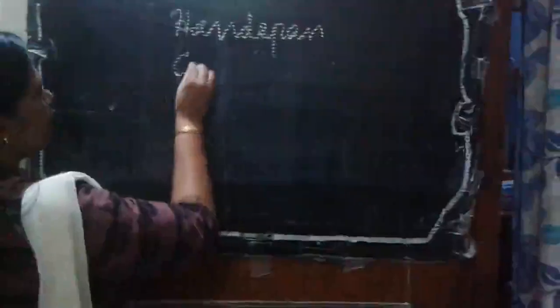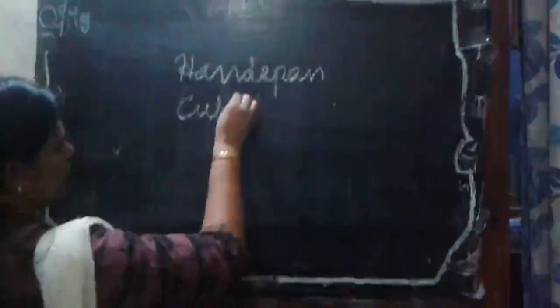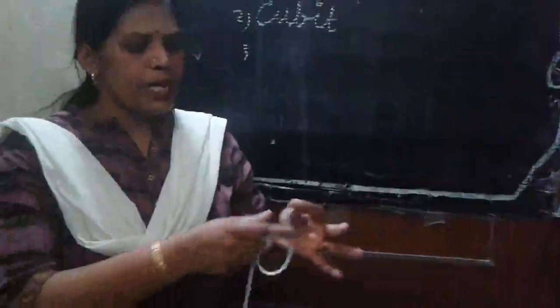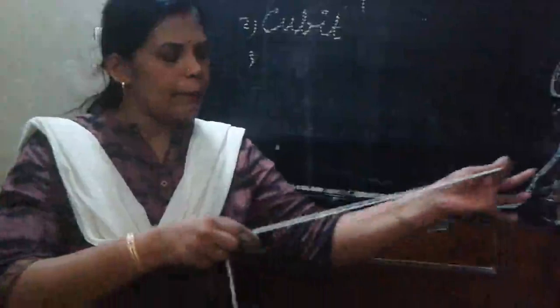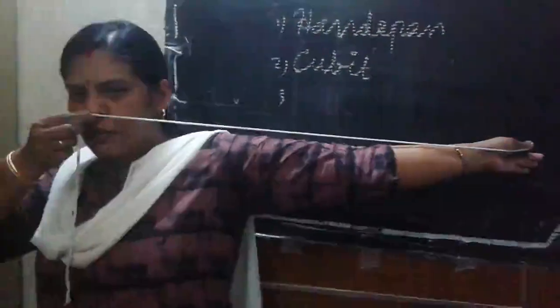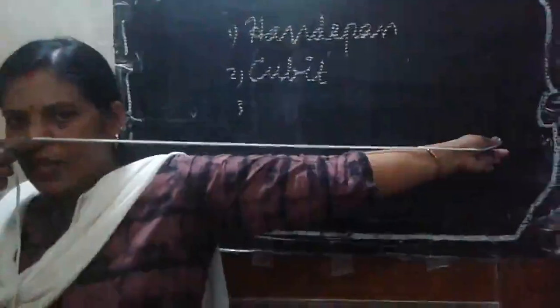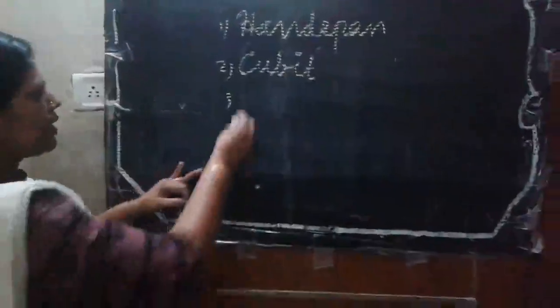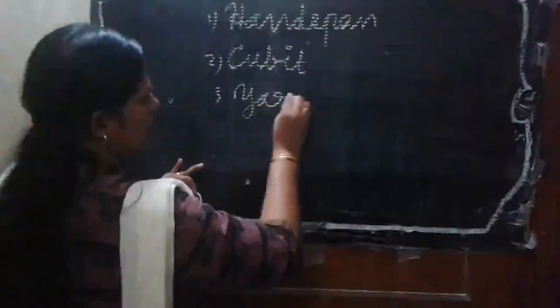What is it? Cubit. Understood? And the third one is from my thumb to the tip of my nose. If I keep it like this, to the tip of my nose, then this is known as 1 yard. What is it? 1 yard.